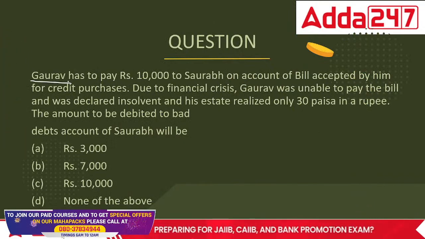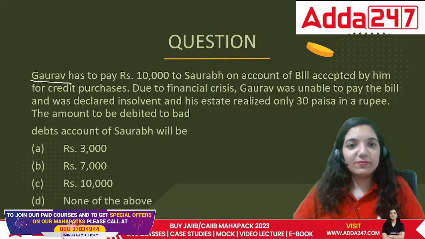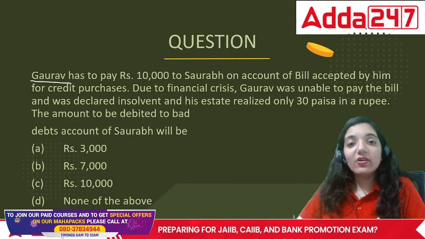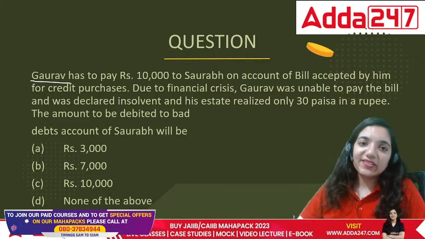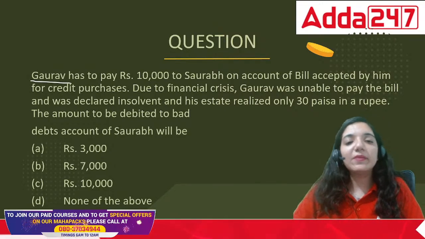Here comes the next question. Gaurav has to pay rupees 10,000 to Saurav on account of a bill accepted by him for credit purchases. Due to the financial crisis, Gaurav was unable to pay the bill and was declared insolvent, and his estate realized only 30 paise in a rupee.